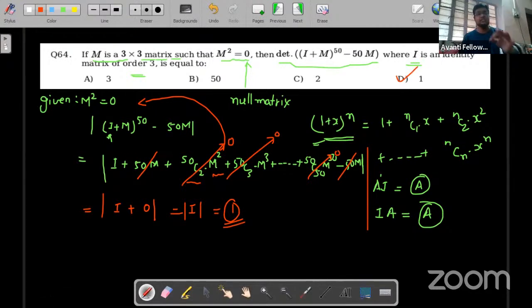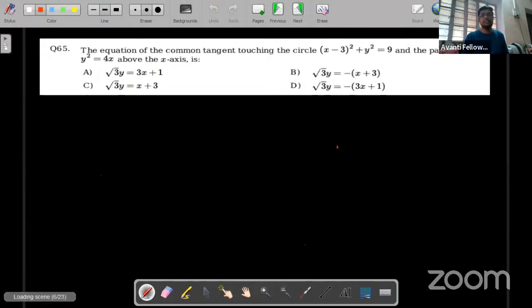Again, this was a very easy problem. We could have solved this question easily in the examination hall. So I think we should move ahead with the next question.